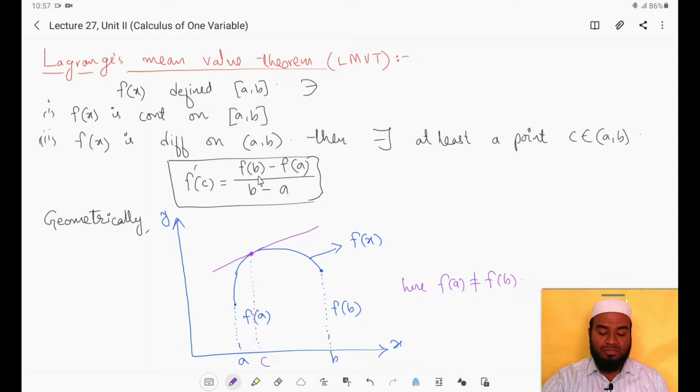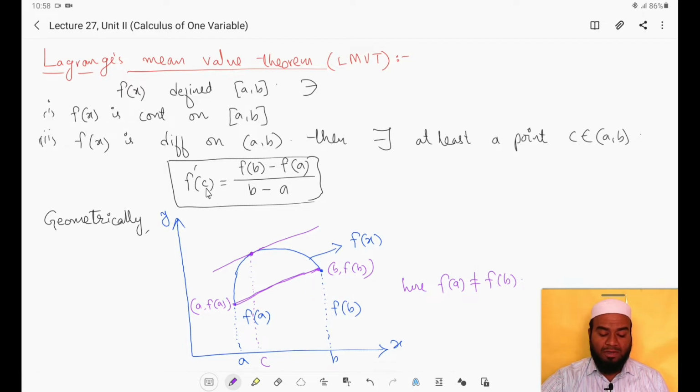This is the slope of the line joining the points (a, f(a)) and (b, f(b)). You can see that this is the point (b, f(b)), and this is the point (a, f(a)). So if we find (f(b) minus f(a)) by (b minus a), then we will get the slope of the line joining these 2 points, right? The line joining (a, f(a)) and (b, f(b)). This formula is (y2 minus y1) by (x2 minus x1). If we consider this as (x1, y1), (x2, y2), then (y2 minus y1) by (x2 minus x1) will give us the slope of this line.